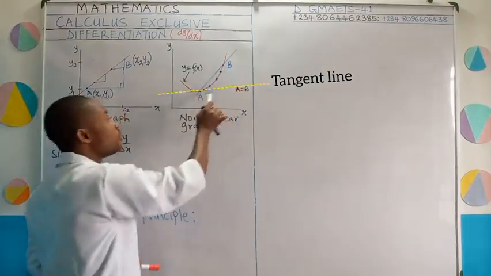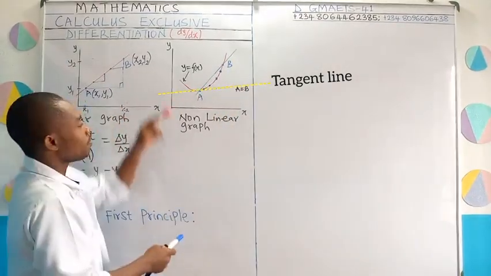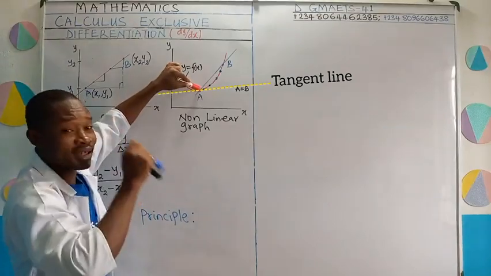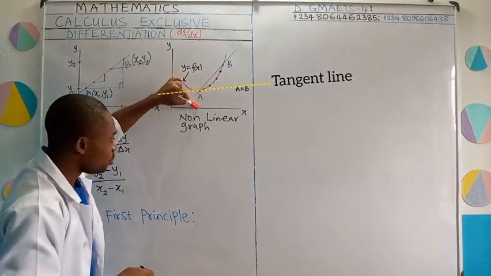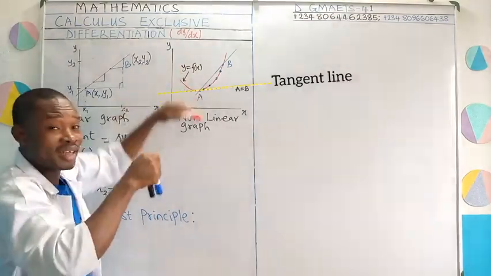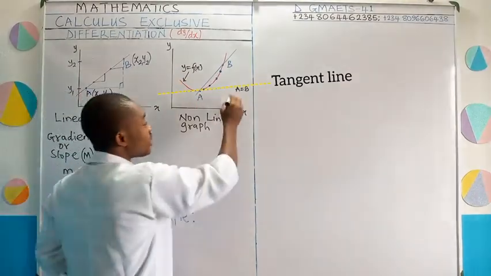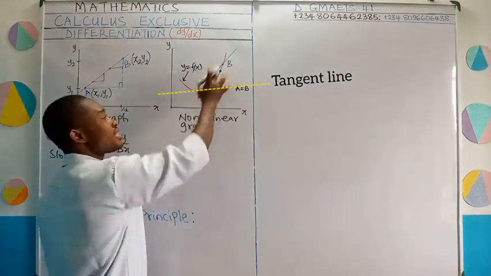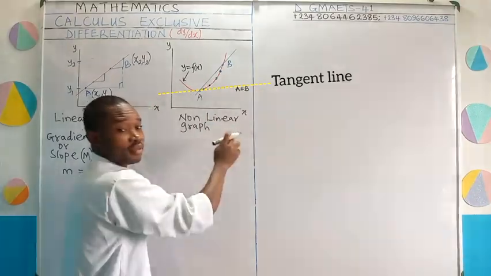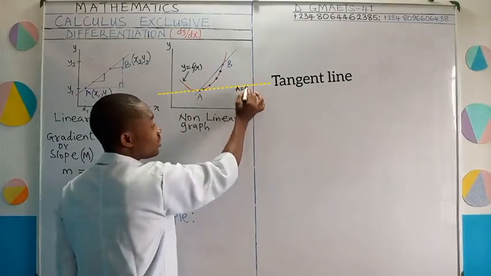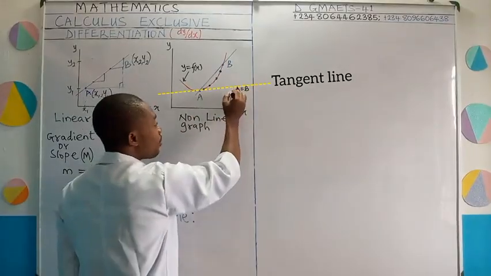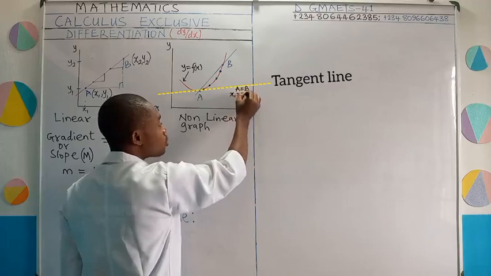But if B moves until point A and point B are at the same point, it means that x1 will be at this point, and x2 will also be at that same point. Therefore, once this secant becomes a tangent, because this line is a tangent line, at that point x1 will be equal to x2.